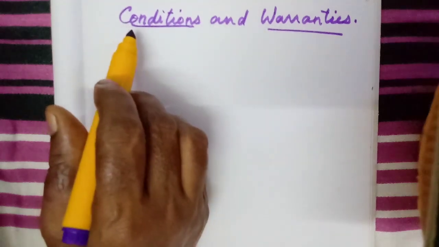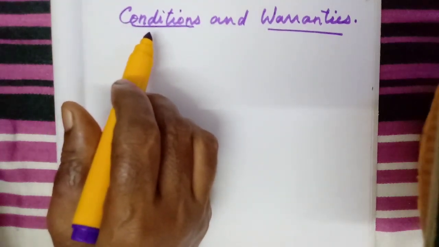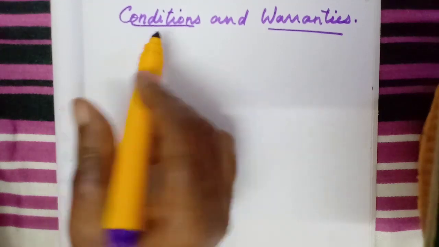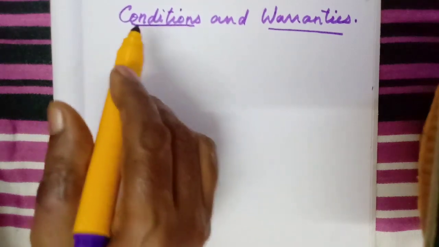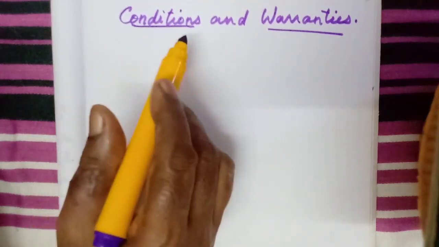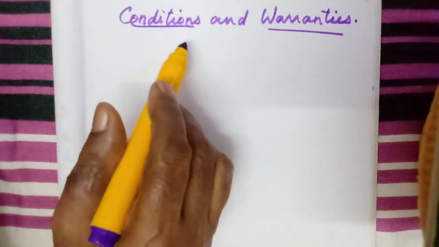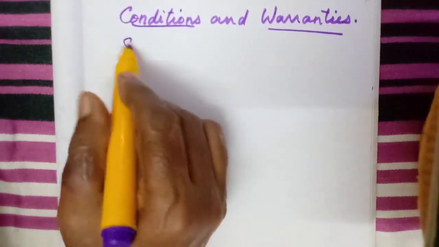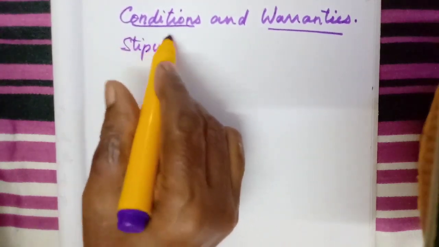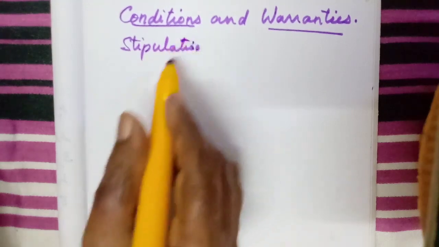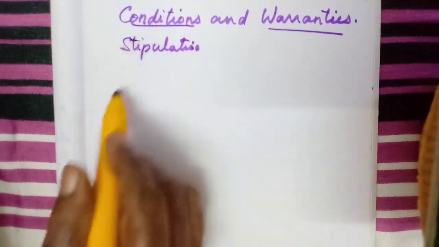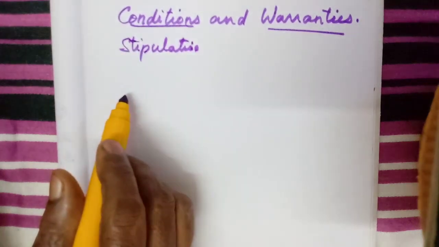Okay, then what are conditions? So condition means the seller cannot put just any open condition. This condition is a little different. Okay, here under the Sale of Goods Act, what is the meaning of this condition? Here you have to think about the contract of sale. So it is a stipulation to the contract of sale. Okay, that is called a condition. That means without that stipulation we cannot have that contract.